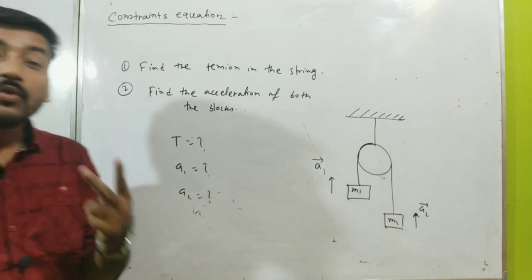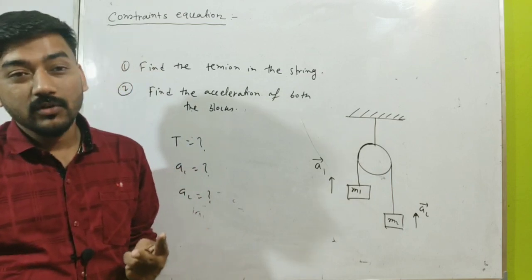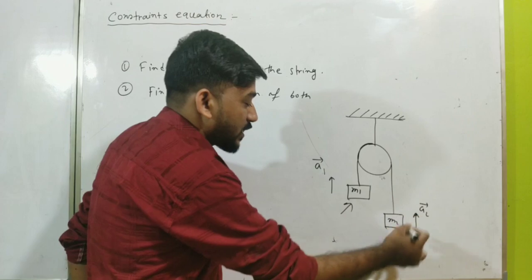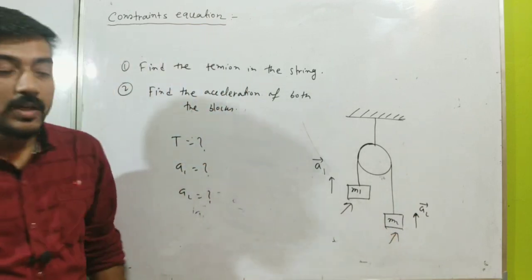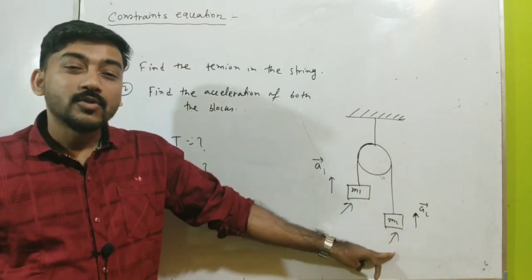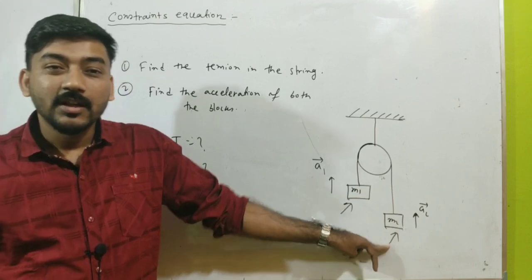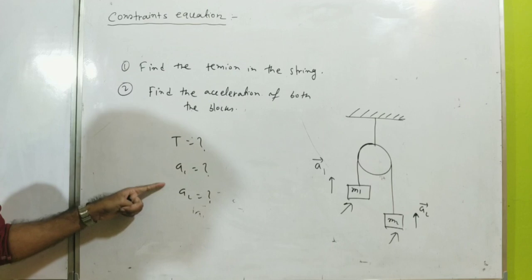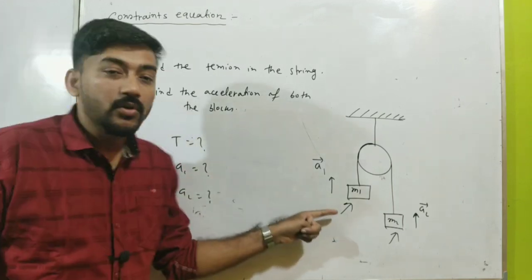But we have only two equations according to Newton's law: summation F equals ma for this mass and summation F equals ma for this mass. So we can't solve by using only Newton's law.